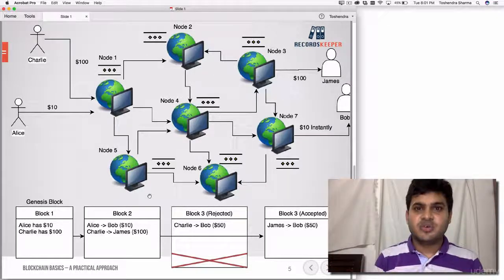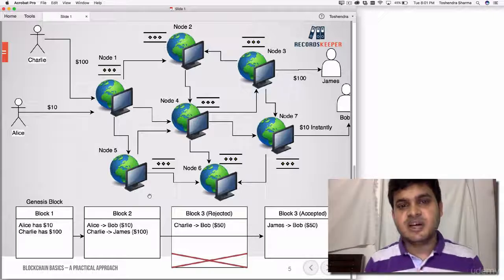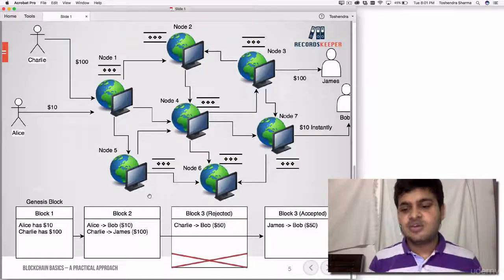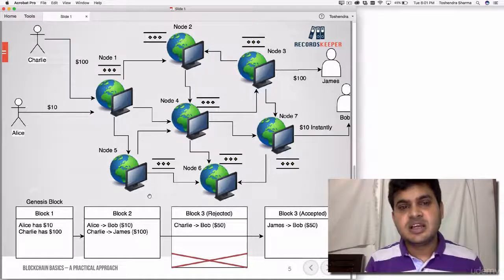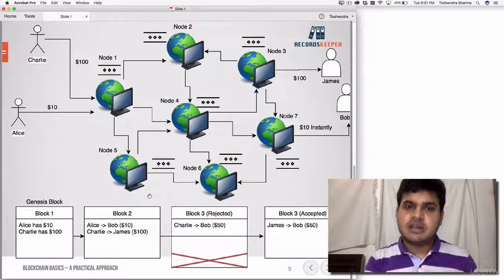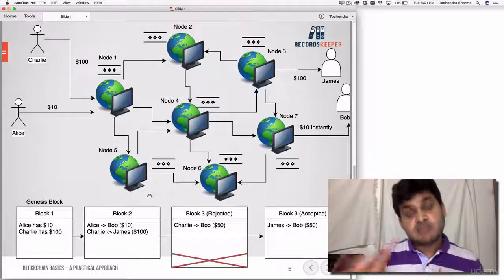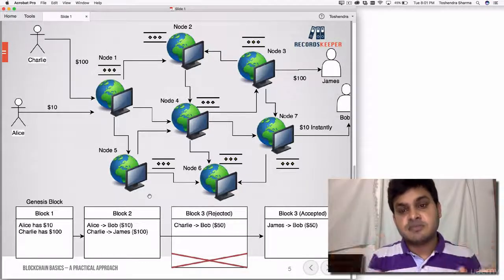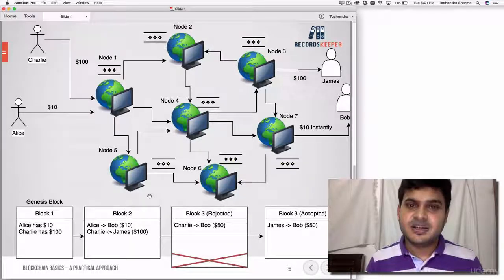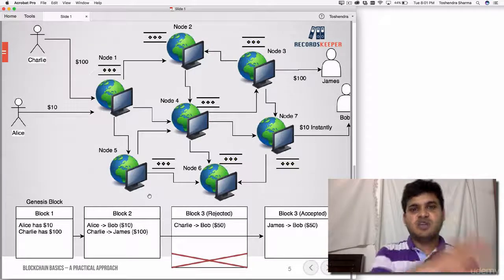Because everybody can conclude this very easily, and all this works through algorithms, programs and software. There is no human intervention, there is no one who is doing this, not even a manual person. So when we say miners, it's software. When we say node, it is software. When we say blockchain, again it's a data structure that exists in memory. But the persons who are transferring or receiving the money are real people, right? So the money is transferring from one wallet to another wallet.